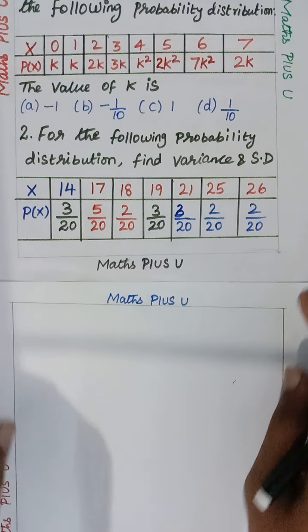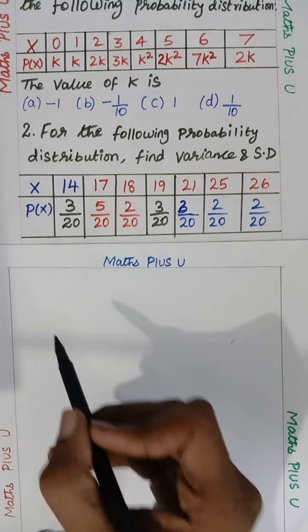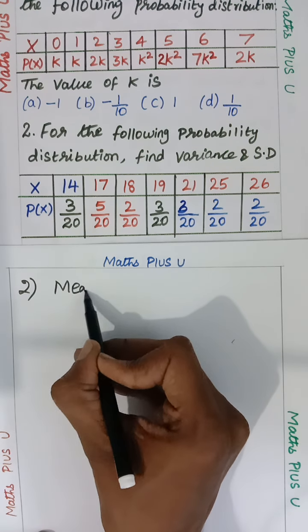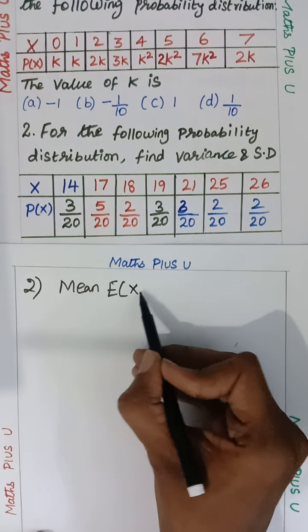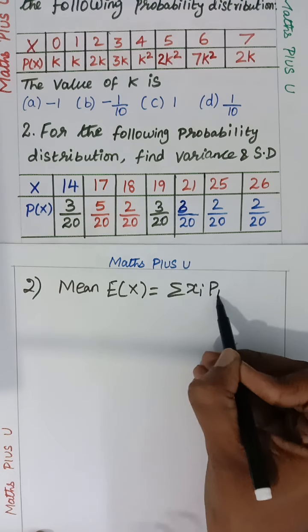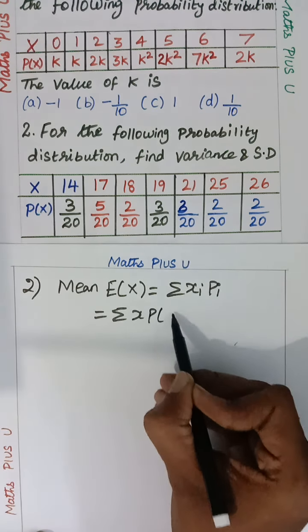Can we do it, children? Okay, we'll try. You should know the basic thing: mean is nothing but the expected value, E of x. The formula is summation xi pi, or summation x into p of x.